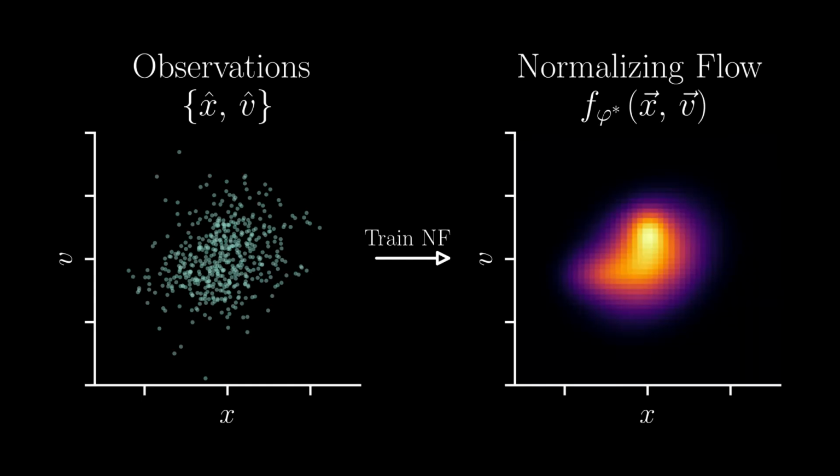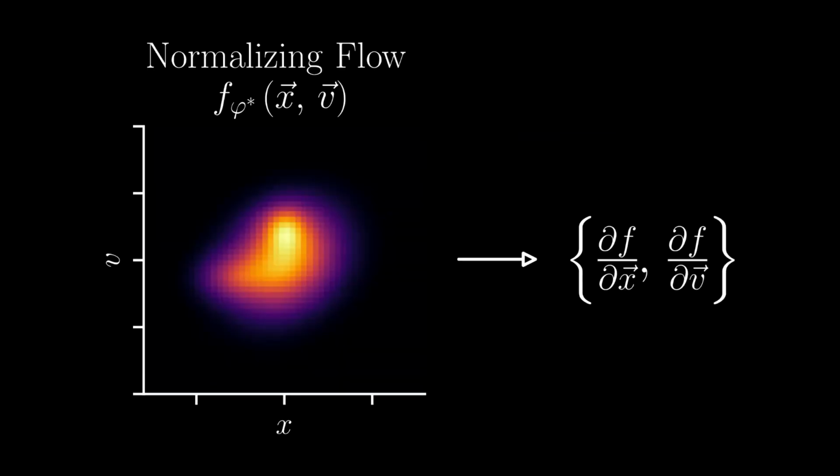Now with this physics background, I'll show how deep potential uses deep learning tools to measure the gravitational potential of a system. We begin with a set of observed points in phase space. We fit a normalizing flow to these points to obtain a smooth and differentiable representation of the distribution function. The differentiability of this representation is key because, as we have seen, the collisionless Boltzmann equation contains gradients of the distribution function both with respect to position and velocity. We now draw a large set of phase space points from the normalizing flow, and at each point we calculate the gradients both with respect to position and velocity. These gradients will be used later when solving the collisionless Boltzmann equation.